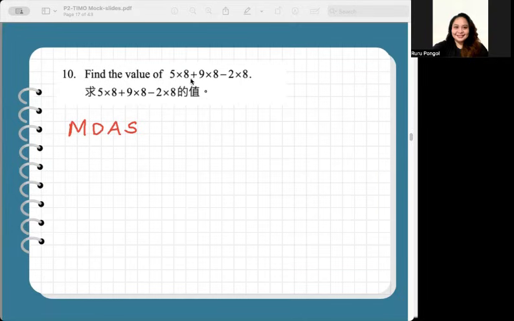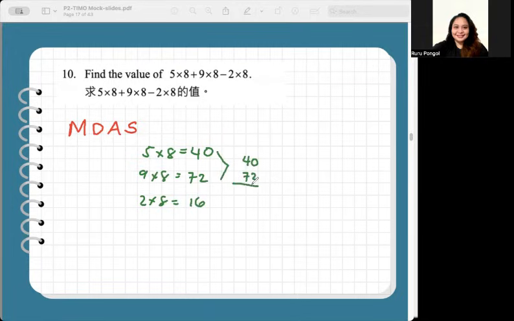So in this case, we have 5 times 8, that's equal to 40. And we have 9 times 8, that's 72. And we have 2 times 8, that's 16. So 40 plus 72 is equal to 2, 4 plus 7, 11. So 112